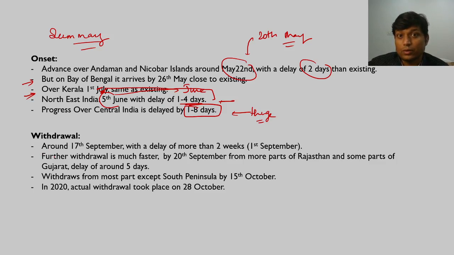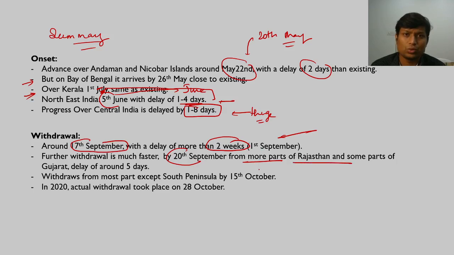So now let us see withdrawal. When it comes to withdrawal, around 17th of September we start to consider withdrawal. Now it is delayed by 2 weeks. So earlier our withdrawal date was 1st of September, now it is 17th of September, right? And further withdrawal is much faster, obviously. By 20th of September, for Rajasthan, Gujarat, from all those areas withdrawal has already taken place, but these new dates are again 5 days late, so there is a delay of around 5 days.